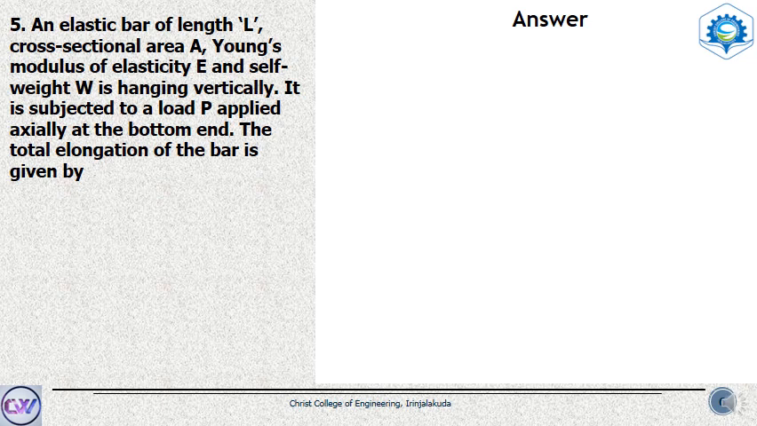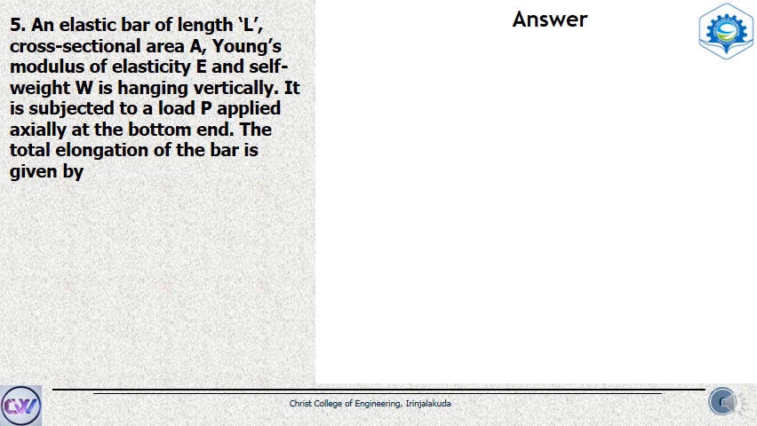So here we are introducing a concept called self weight, or deflection due to self weight. Okay, so let's look at the question first. An elastic bar of length L, cross sectional area A, Young's modulus of elasticity E, and self weight W is hanging vertically. It is subjected to a load P applied axially at the bottom end. The total elongation of the bar is asked. So we are given general terms here, and there are no numerical values involved. There is a bar of length L, area A and elasticity E, and it has a weight of W. Okay, and it is hanging vertically. That's the point.